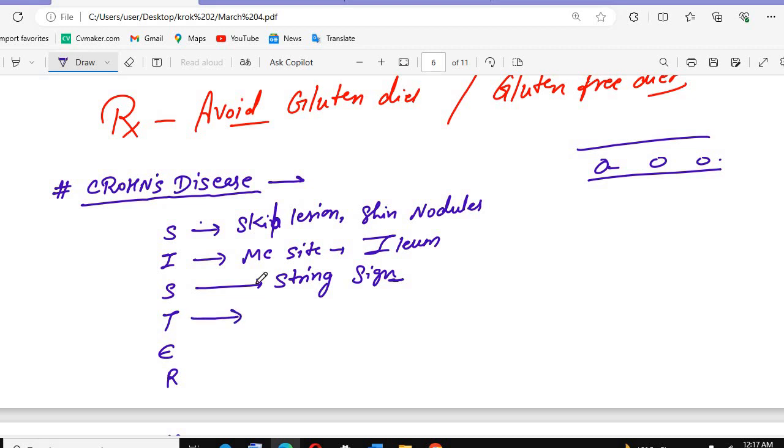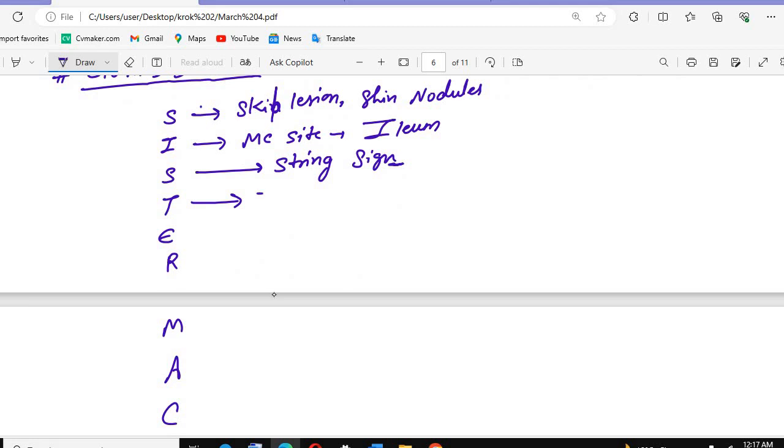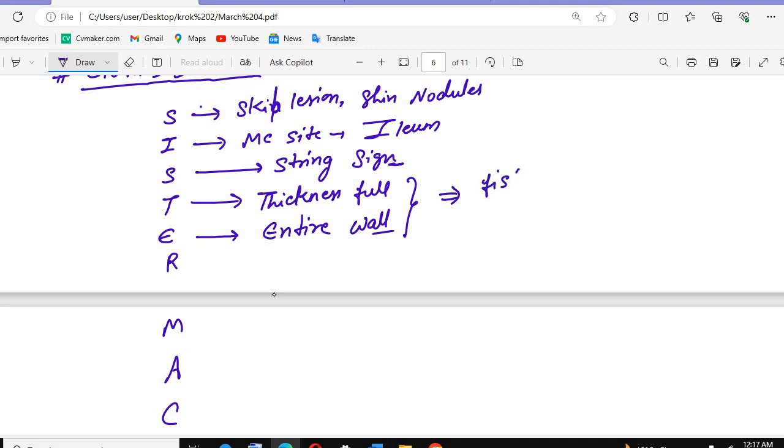T4, thickness. There is full thickness involvement, or we can say the entire wall will be involved. And due to this, fissure or fistula formations can be seen.